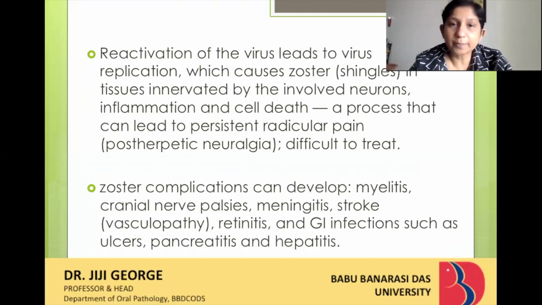So I've already explained about reactivation of the virus. In immunocompromised states, the virus will reactivate itself. When the reactivation occurs, that means it's going to basically replicate itself. If it's replicating itself, it's going to innervate the tissues and the neurons, causing inflammation and death.